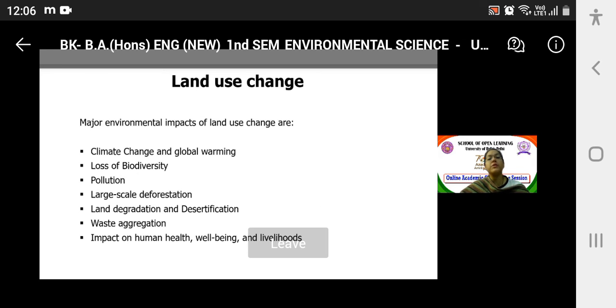So major environmental impacts of land use change are climate change and global warming. It is a major environmental impact of land use change. Loss of biodiversity, pollution, large-scale deforestation, land degradation and desertification, which we just read, then waste aggregation, impact on human health, well-being and livelihoods. Yes, it is a very, very important effect of land use change, right?